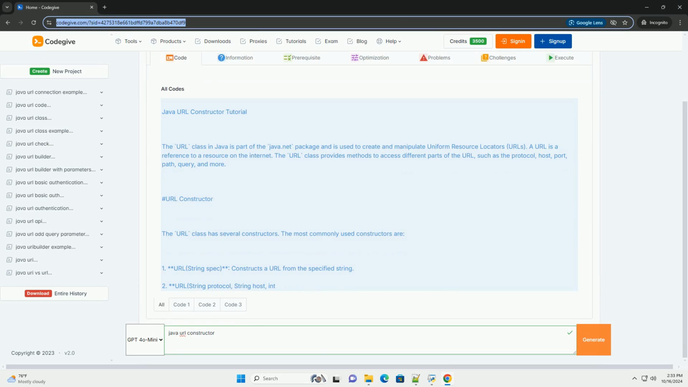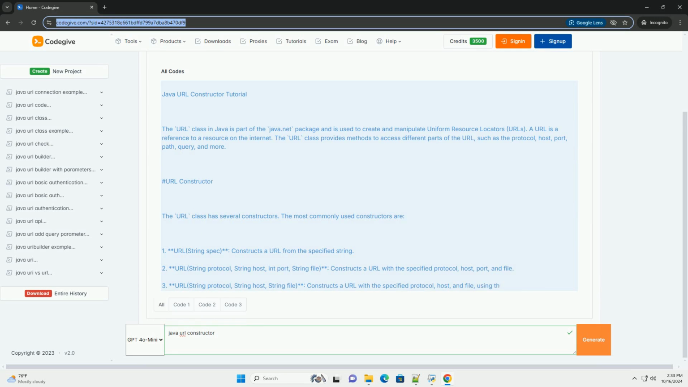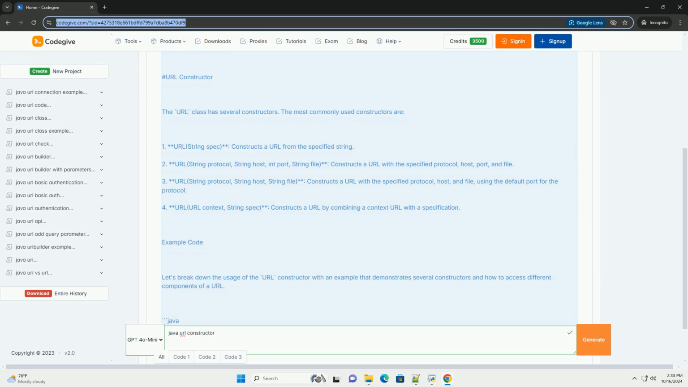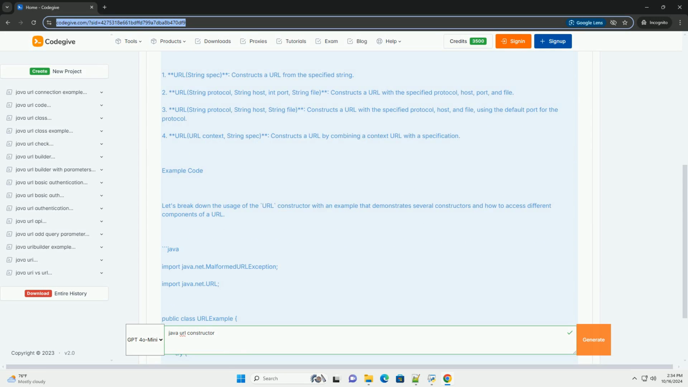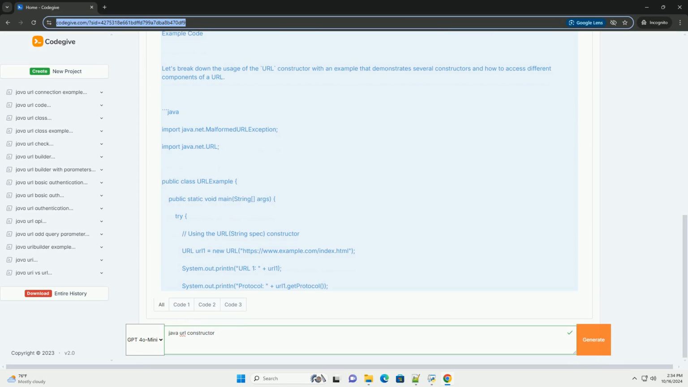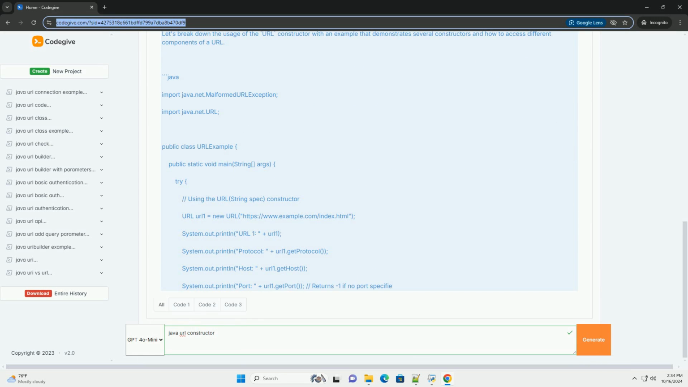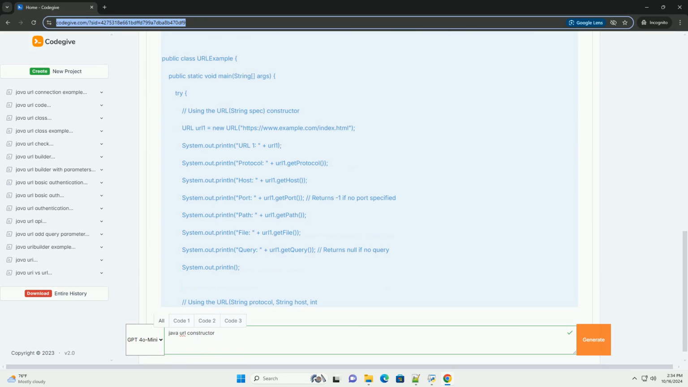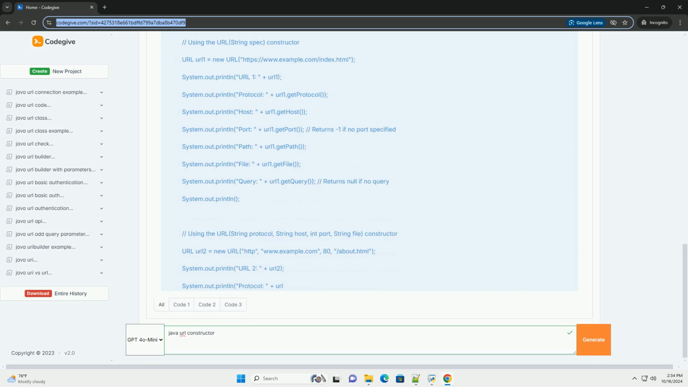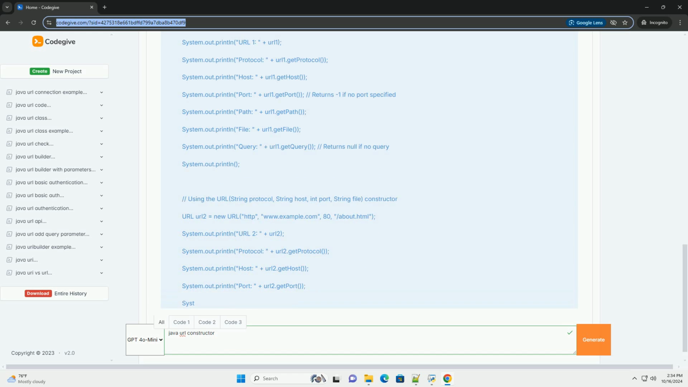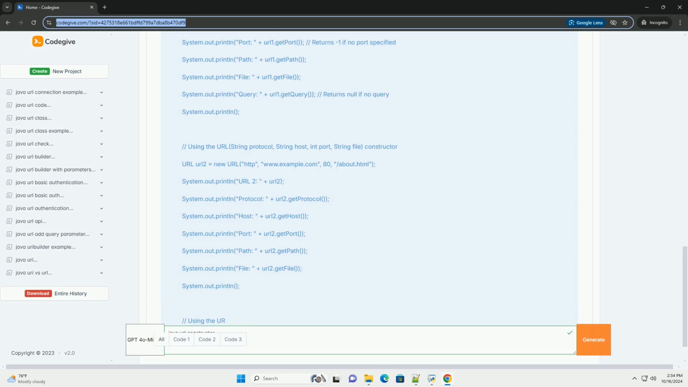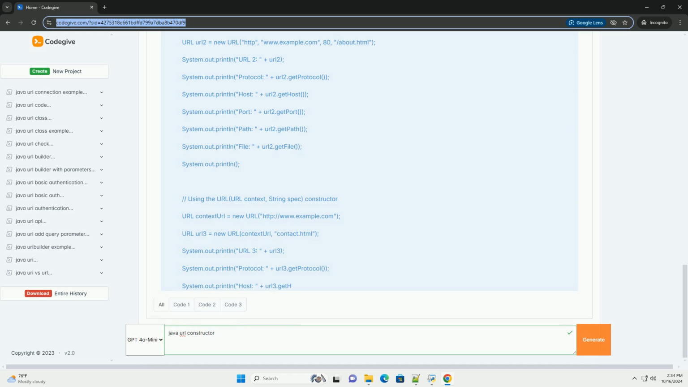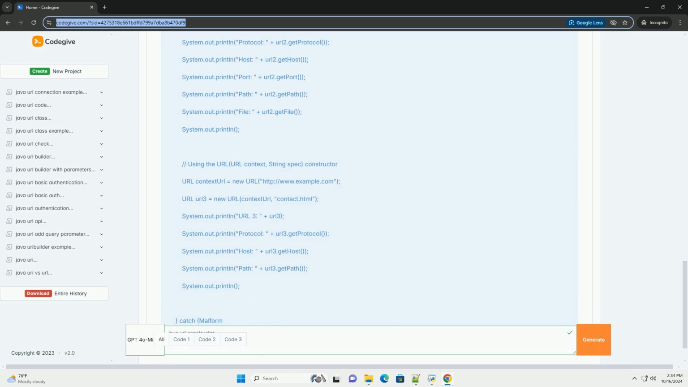Java URL constructor tutorial. The URL class in Java is part of the java.net package and is used to create and manipulate uniform resource locators, URLs. A URL is a reference to a resource on the internet. The URL class provides methods to access different parts of the URL, such as the protocol, host, port, path, query, and more.